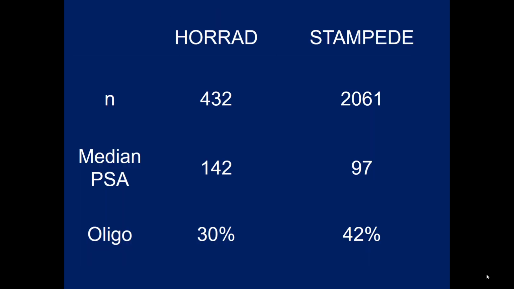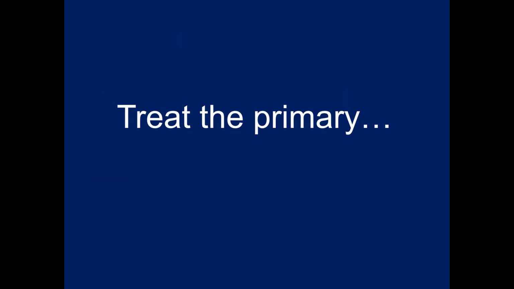Comparing and contrasting these 2 studies, very similar design. The HORAD is much smaller though, and a much more advanced group of patients. You see the median PSA of 142 on HORAD, and a third of those patients were felt to be oligometastatic disease. STAMPEDE, much bigger, few more patients with oligometastatic disease, which is probably why you see the difference. I conclude from these studies that we should treat the primary with radiotherapy.